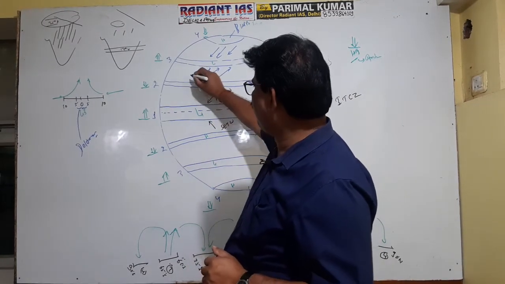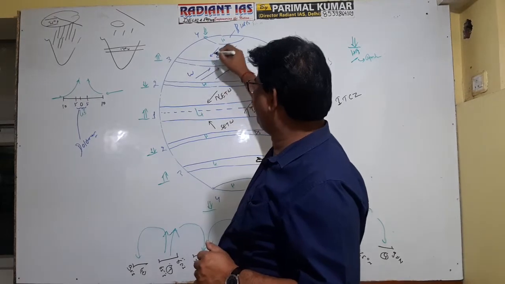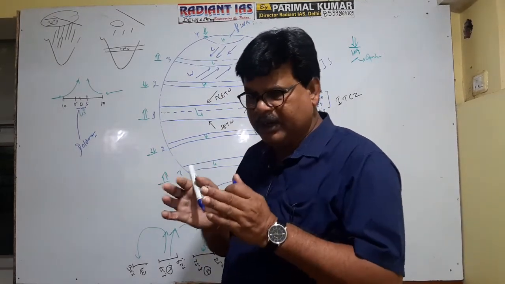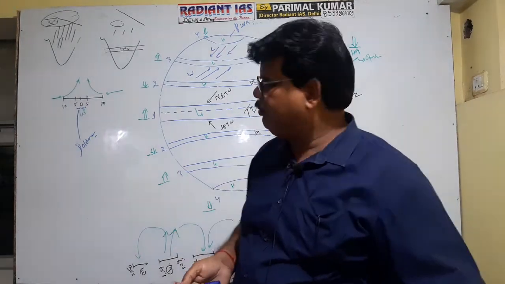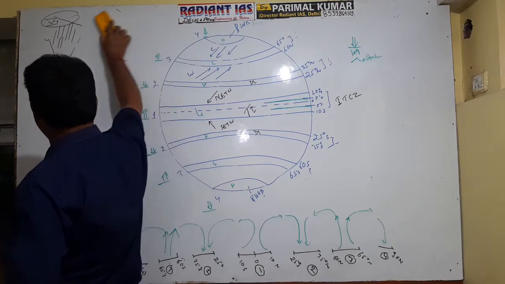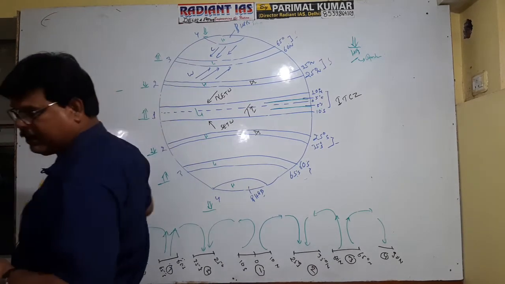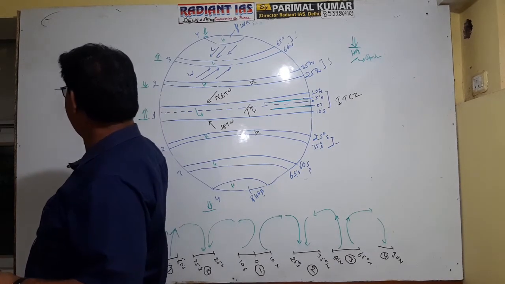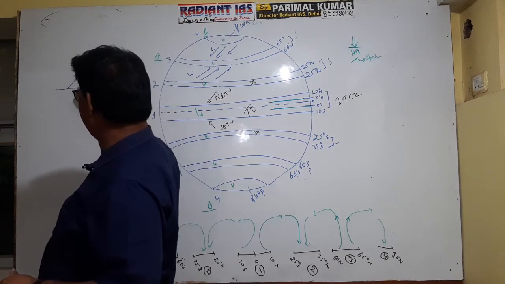Westerly wind is warm, and polar easterly wind is cold. And they are converging along a line. You know that whenever there occurs the convergence of two contrasting air masses, a front is created. So a front will be created here, between 60 to 65 degree latitude.